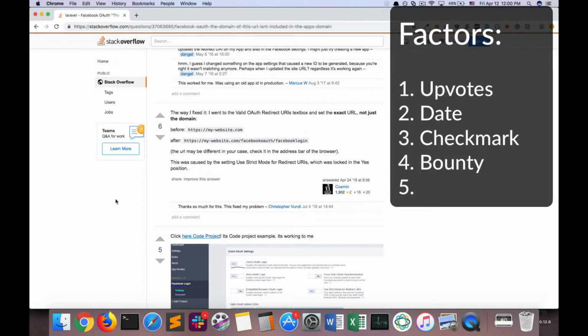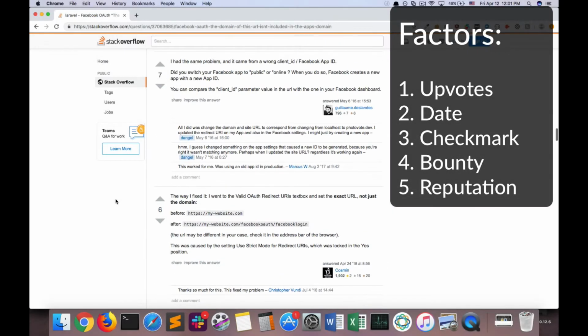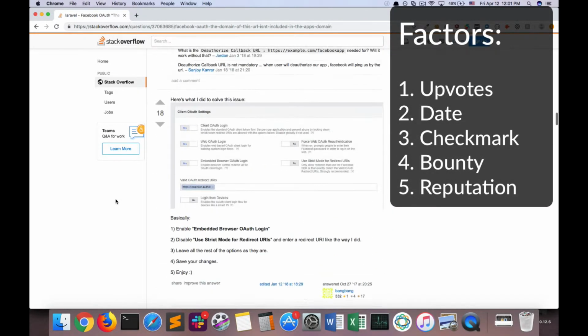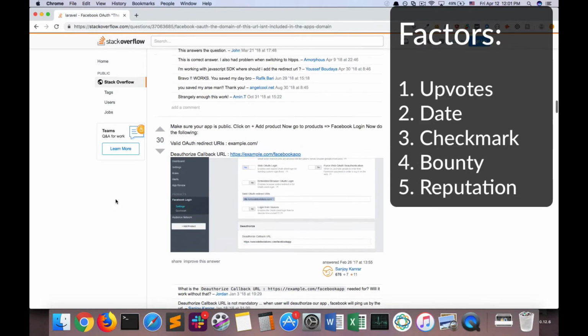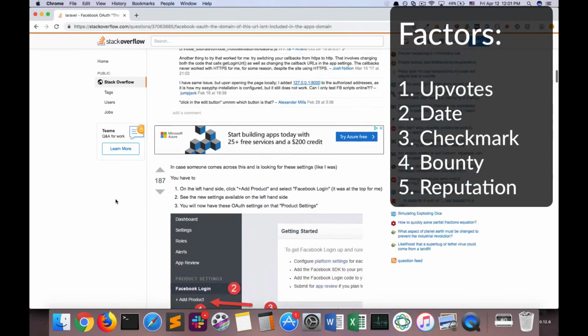Finally, one other factor to consider is the reputation of the people who provided the answers. So each person who provides an answer, you can see their reputation score by their name. So this person, Cosmin, who provided this answer, has a reputation score of 1,902, which it's hard to say whether that's strong or weak. It just is what it is, but you have to look at them relative to each other. So let's go back up to the top.